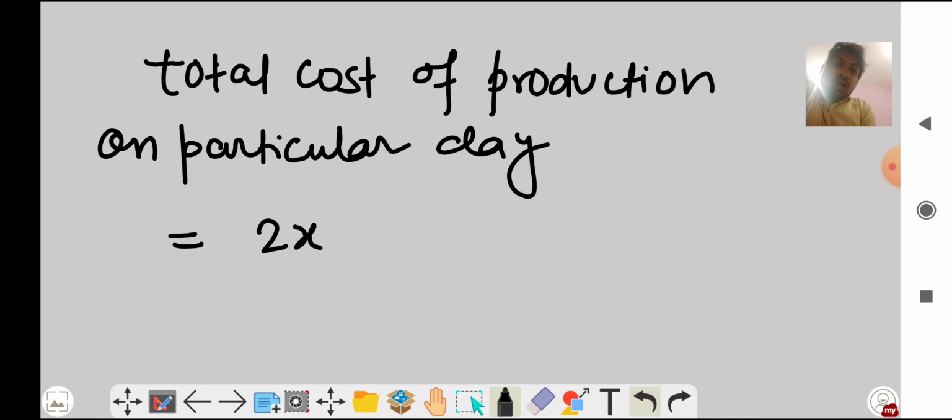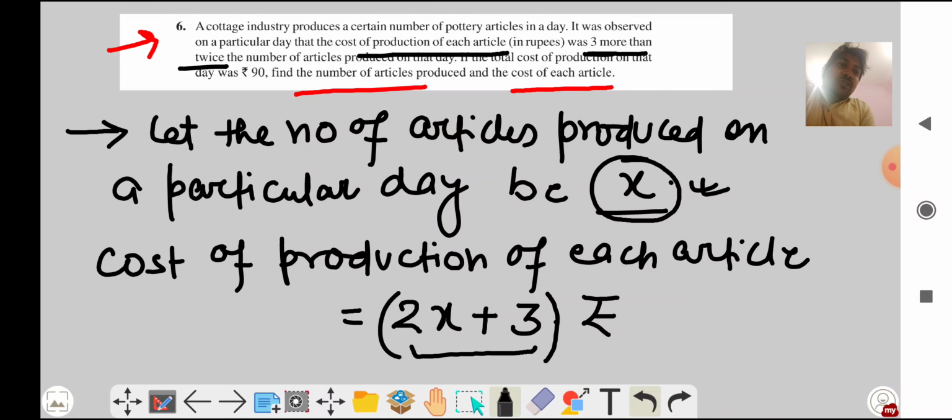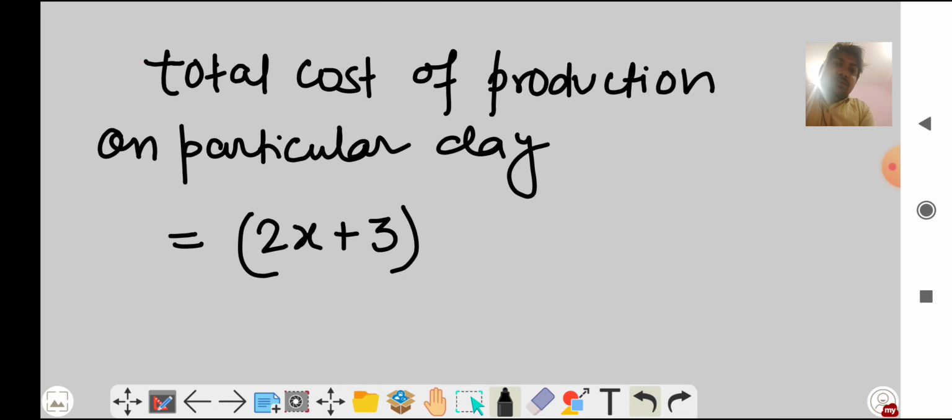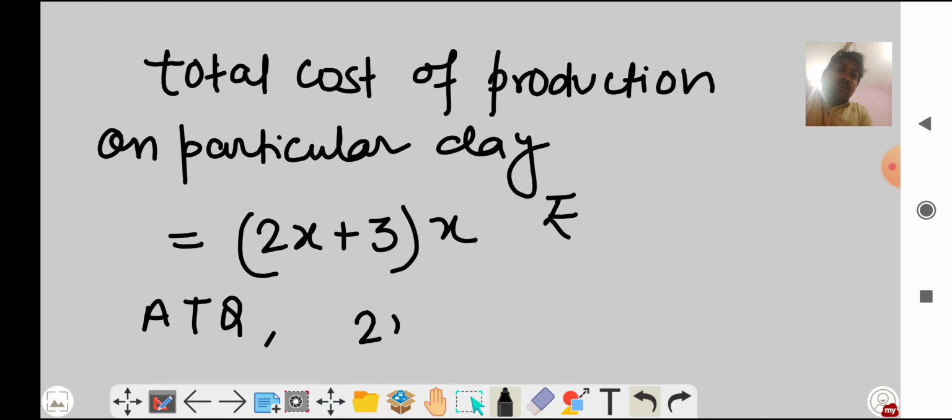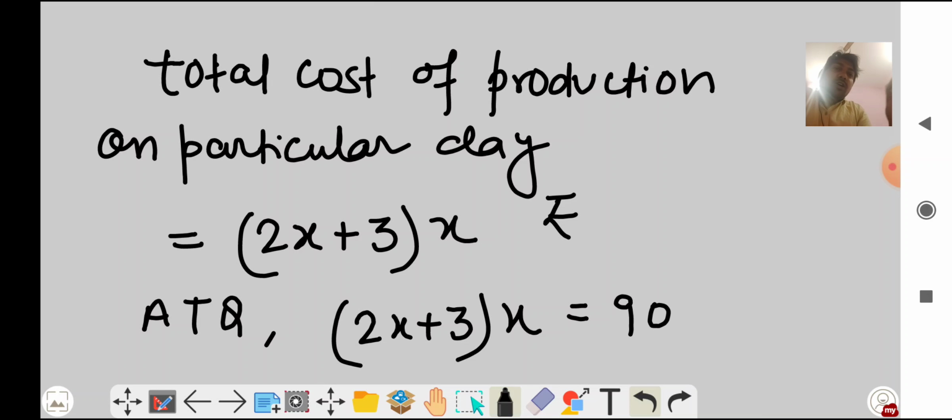So one article production is 2x plus 3, and you are producing x articles. So just multiply it, right? So this is the total cost of production. According to the question, it is given how much? On a particular day it was 90. So 2x plus 3 multiplied by x, and it is 90, right? So just you have to simplify it and you will get the answer.